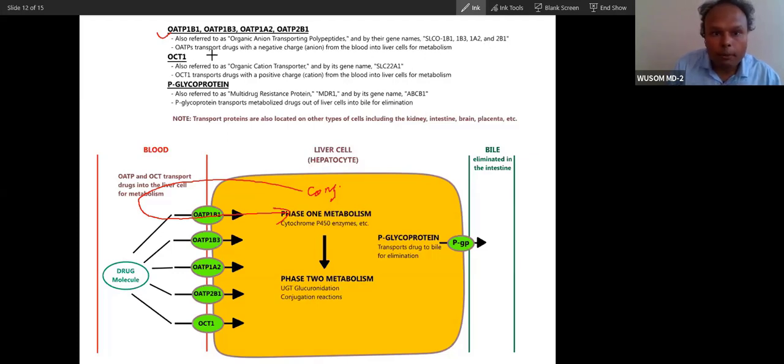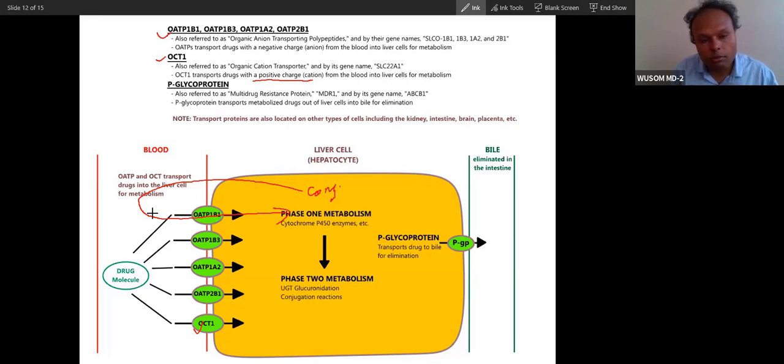OATPs transport drugs with negative charge from blood into the liver for metabolism. You can see OCT, also referred to as organic cation transporter, and these are the gene names you don't have to consider. OCTs transport drugs with positive charge from blood to liver.